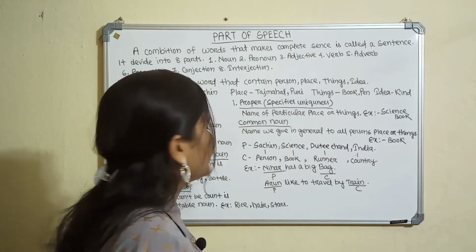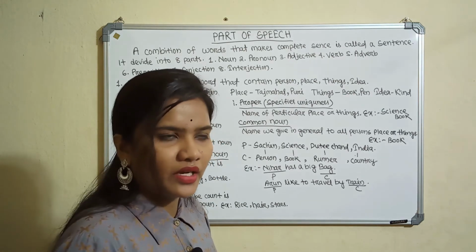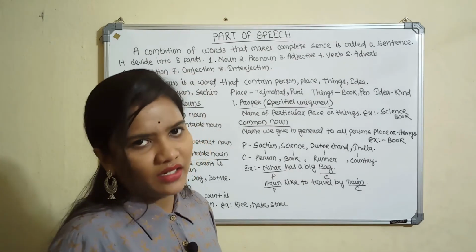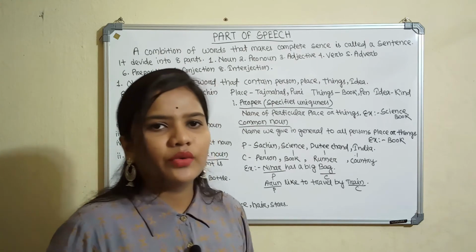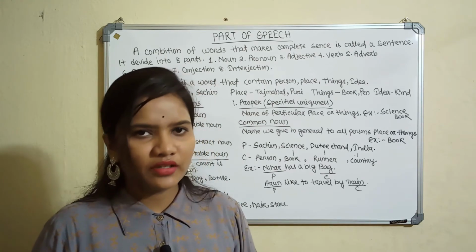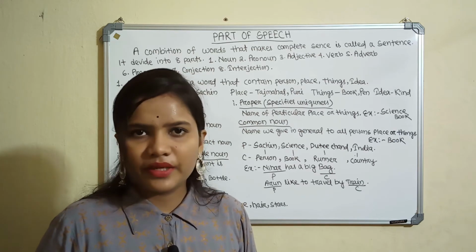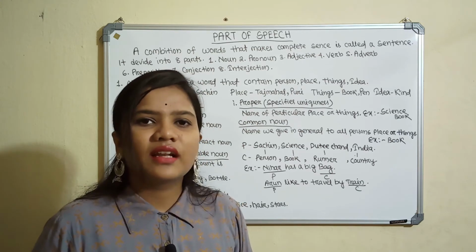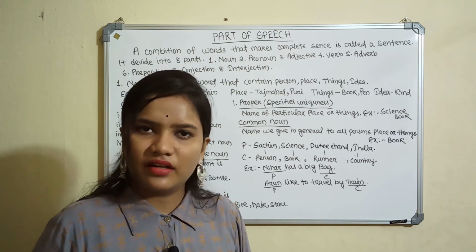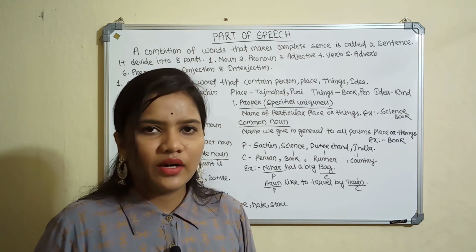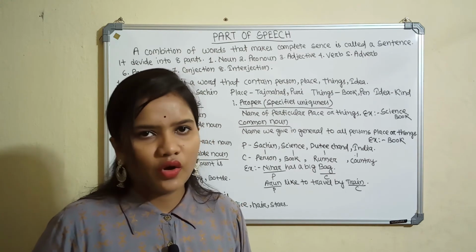Then we will discuss the second category of noun, that is countable noun and uncountable noun. Countable noun means the noun which we can count. Uncountable means it cannot be counted. We can count things like books, pens, pencils.